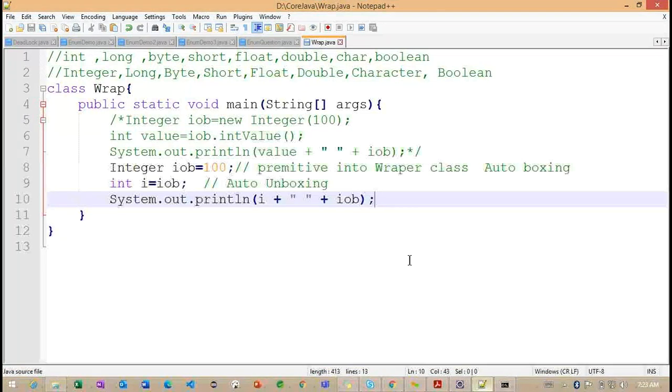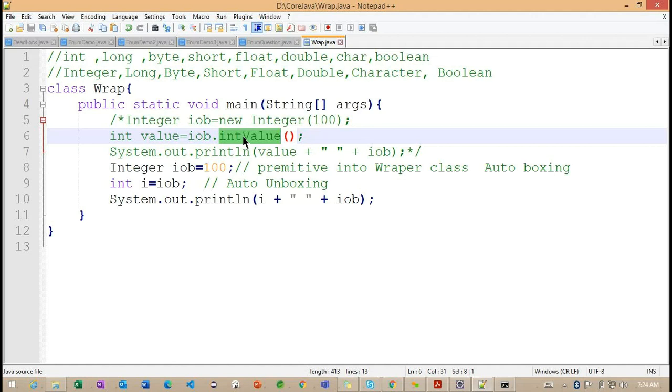Even using the intValue method we get the same value, and without using it we also get the same value.